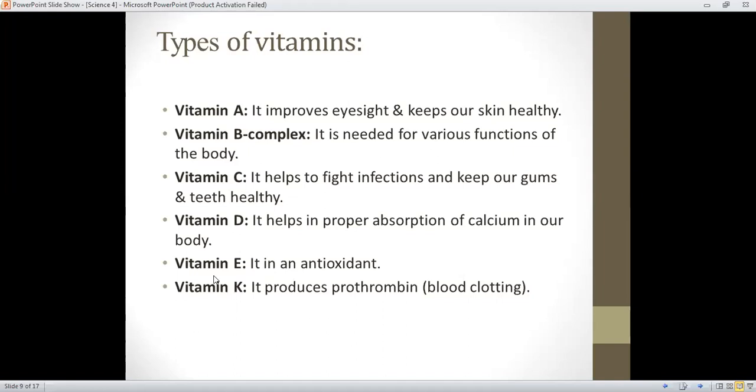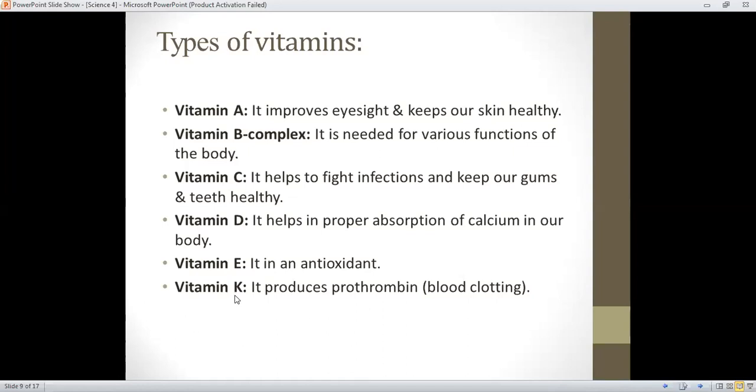Then vitamin E is an antioxidant. Antioxidants are those which remove waste from our body. And this vitamin E is basically found in cosmetics as well. It improves your skin as well. So if you want to look fresh, you need this vitamin more in your diet. You should eat this vitamin.